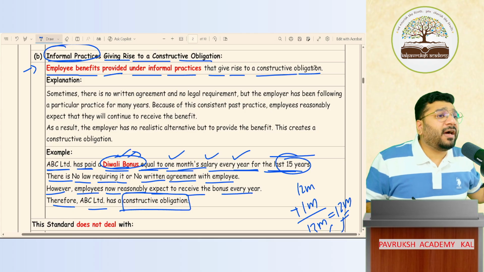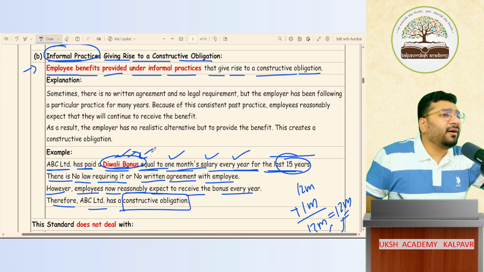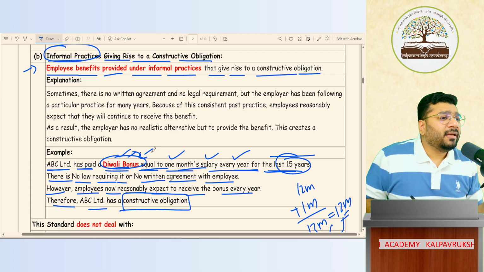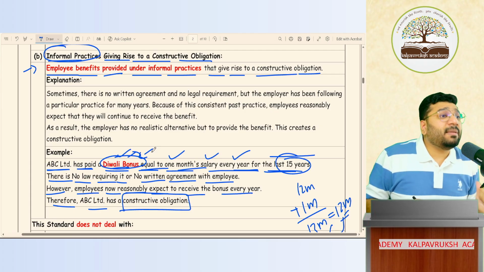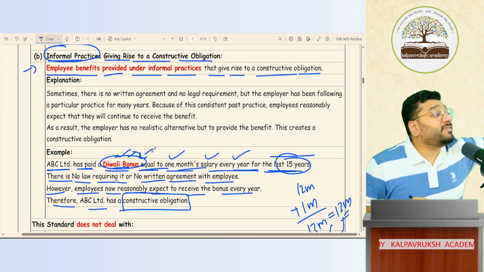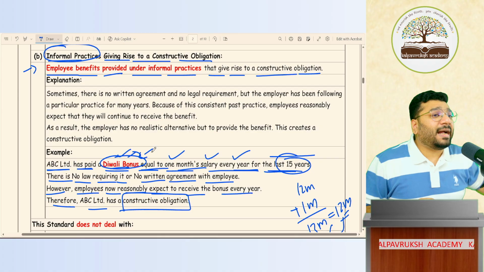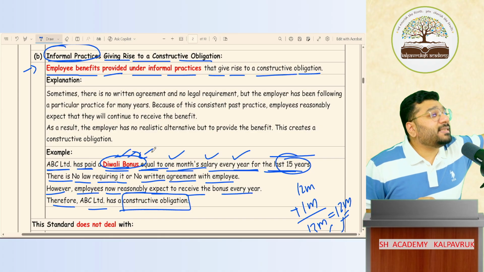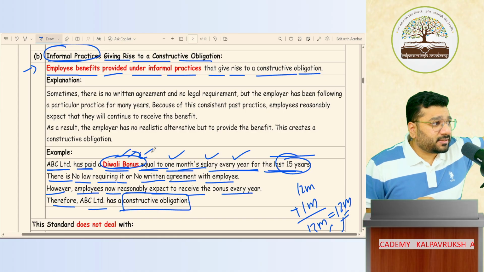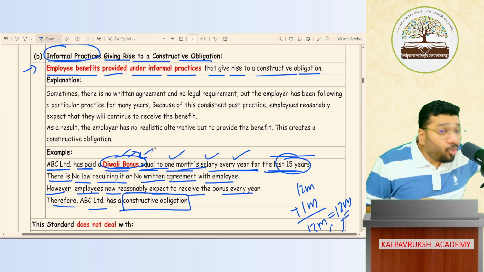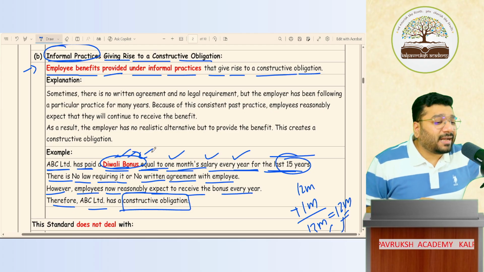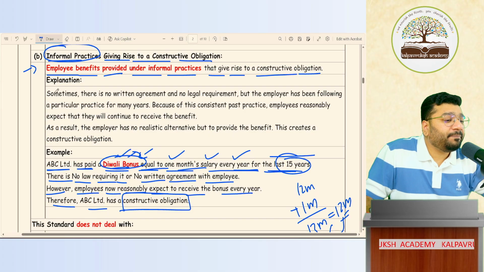Because people in the past have argued that no, this Diwali bonus is not agreed in the contract. It is not there anywhere in the law. So why should I treat this as an employee benefit? Why should I follow AS 15? People were arguing. Hence this point was added, telling that whether it is there in the contract or not, whether law says or not, is this a practice in your organization or not? Yes. Every year you're paying Diwali bonus or not. Yes. So treat this as an employee benefit, accounted as per AS 15, is what this standard is trying to say. Got it, not got it.